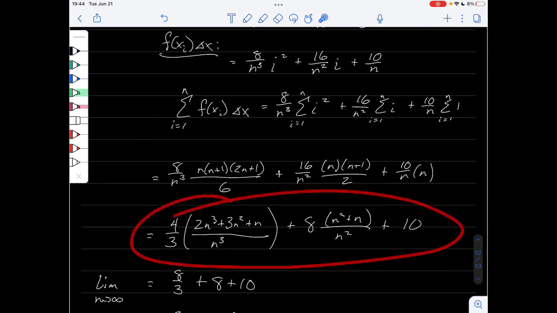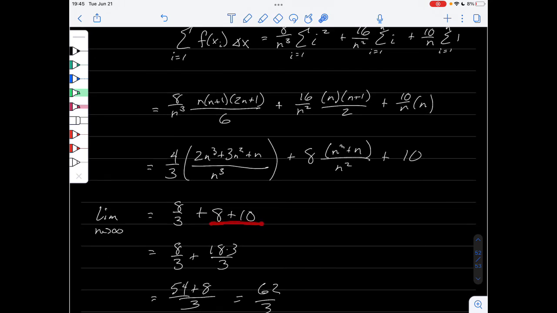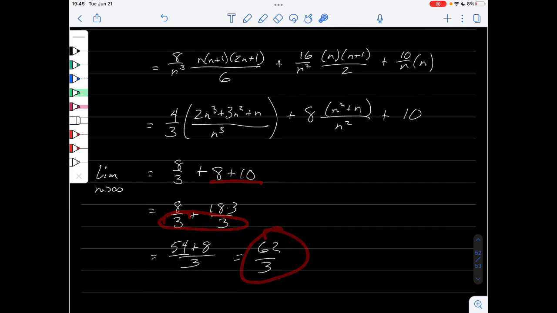We can simplify and reduce a little bit more, and then taking the limit as n goes to infinity, we end up getting each of the terms added together as 8/3 plus 8 plus 10. We can combine this to 18, get a common denominator of 3, and we get the same answer. So while this is the formal definition, the fundamental theorem of calculus, as you can see, is so much easier to work with, and that's why it's such a useful and important tool in math, and in particular calculus.